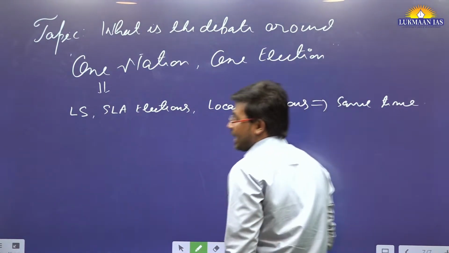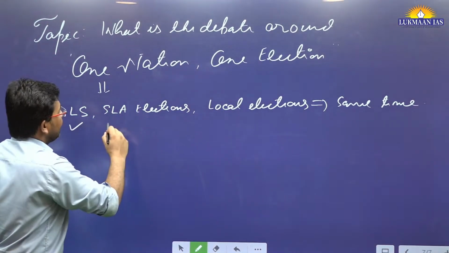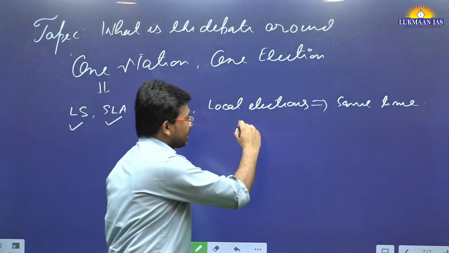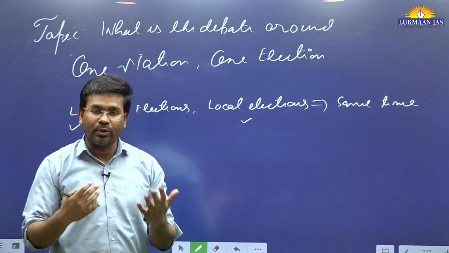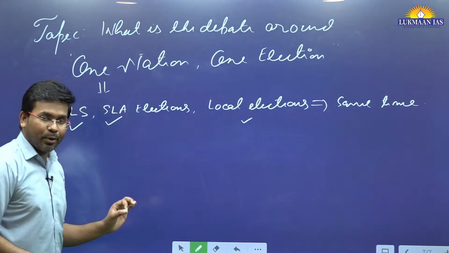As of now, what is happening? Lok Sabha elections are conducted on a different date, state legislative elections are conducted on a different date, and local elections are conducted on a different date. So elections keep on happening around the year at different places of the country.